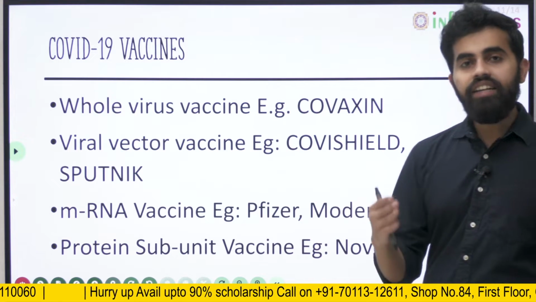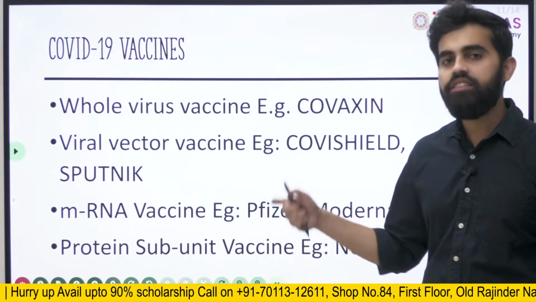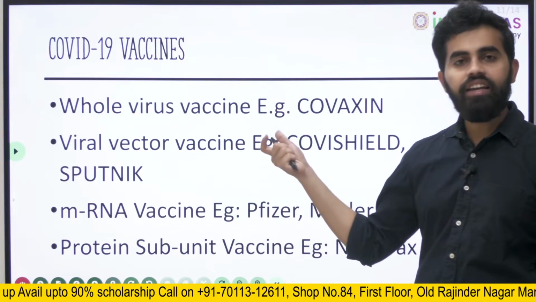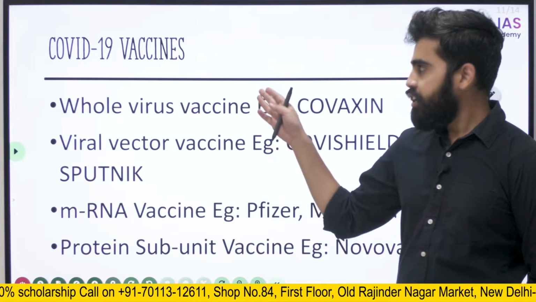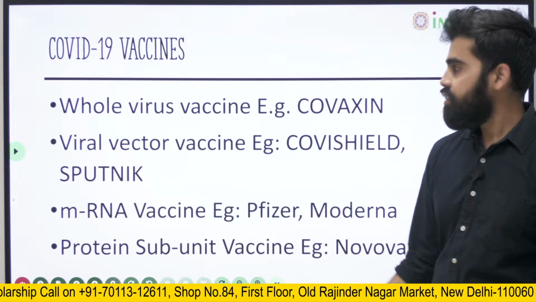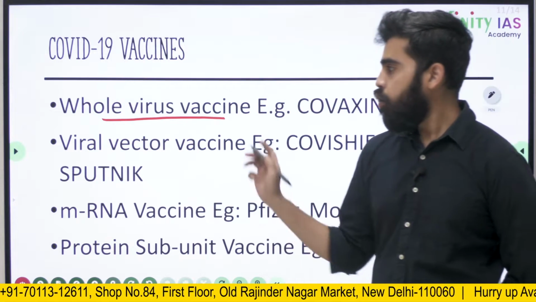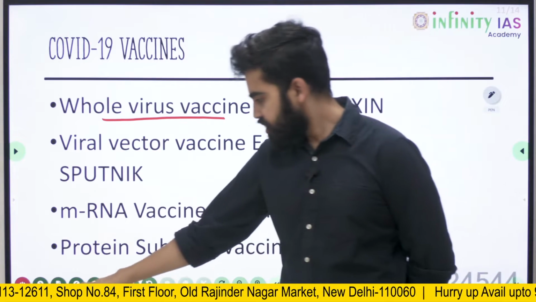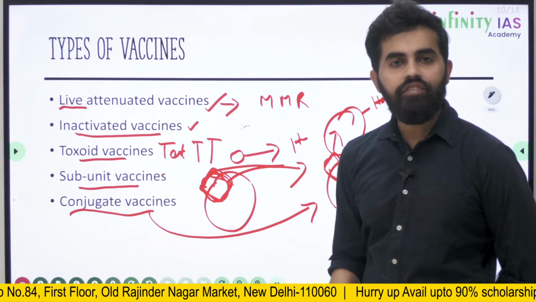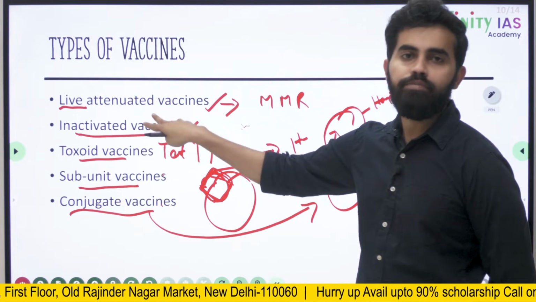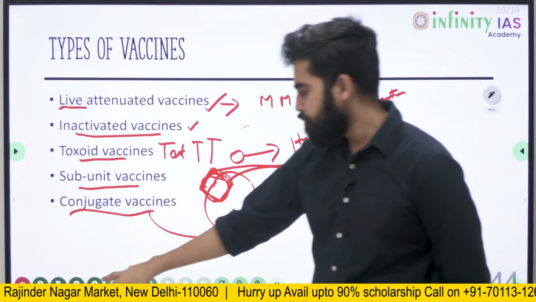We'll get to Covid-19 vaccines. Now that we have seen different types of vaccines, we will try to understand where our Covid-19 vaccines fit into this. So we will look into Covid-19 vaccines. The first category is whole virus vaccine. Whole virus vaccine is similar to our live attenuated or inactivated vaccines. These are the two types of vaccines in which the whole organism is given to the human body.